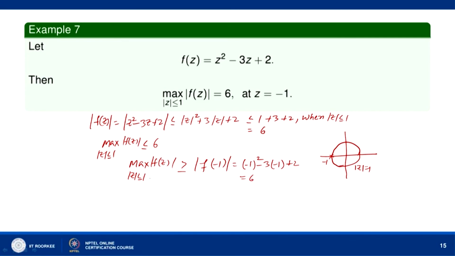So, the maximum value of mod of F(z) when mod of z is less than or equal to 1 is greater than or equal to 6, and thus this is equal to 6. This maximum value is attained at the boundary, that is at the point z equal to minus 1 of mod z equal to 1.